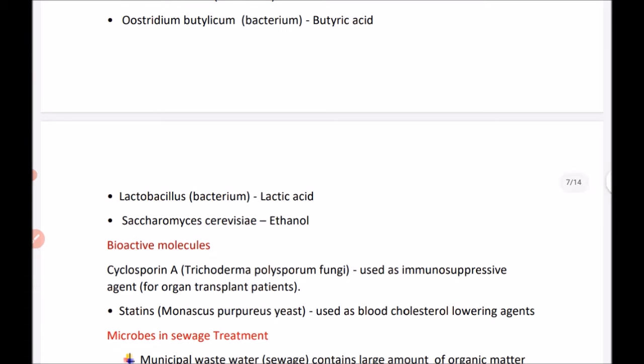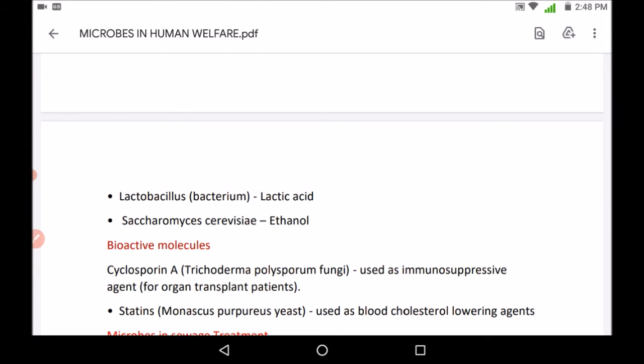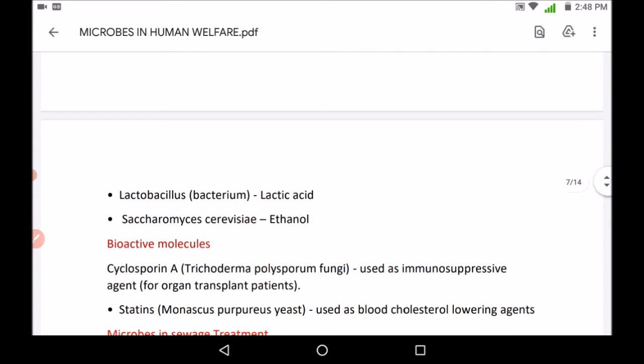Lactobacillus, a bacterium, is used for production of lactic acid. Saccharomyces cerevisiae is used for the production of ethanol.